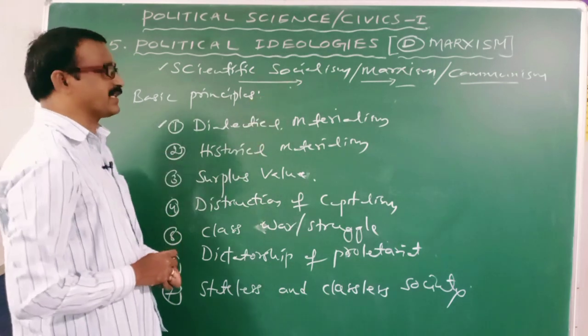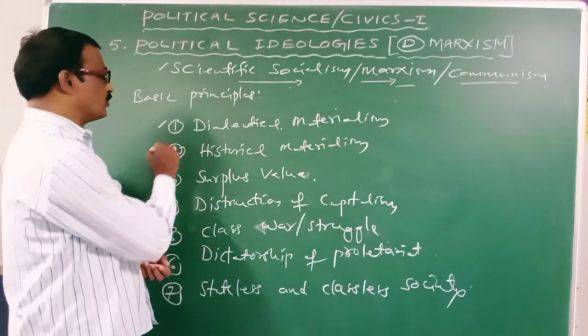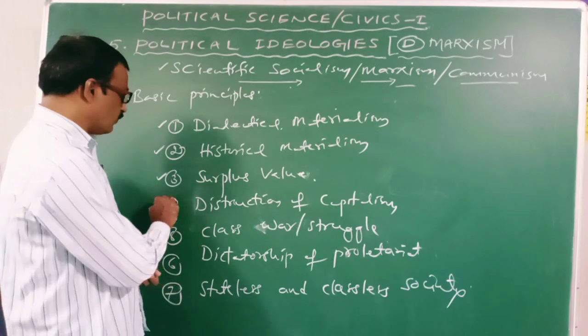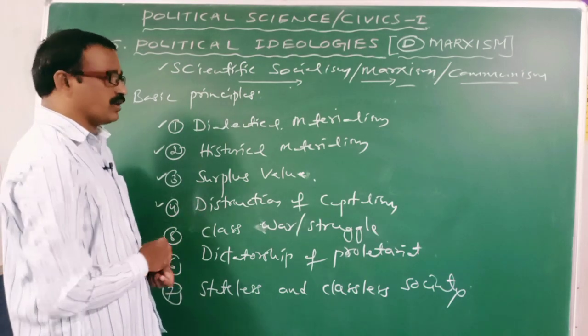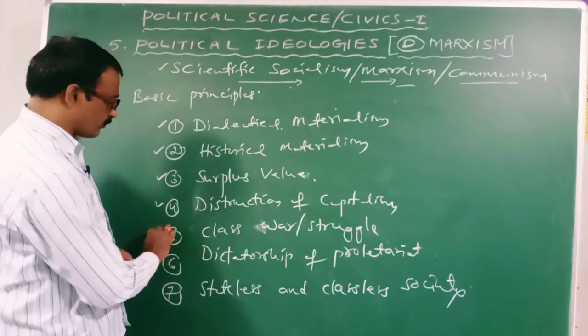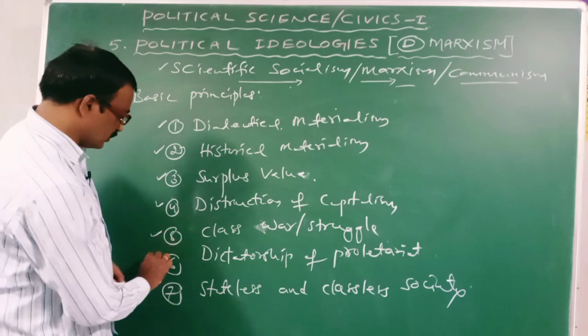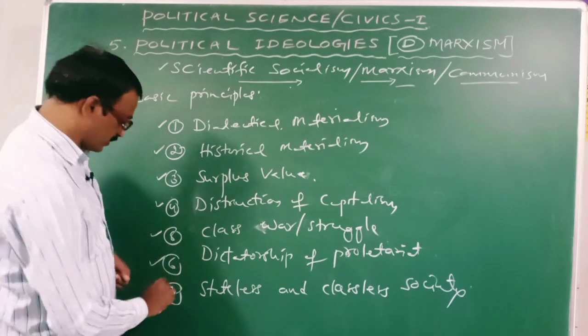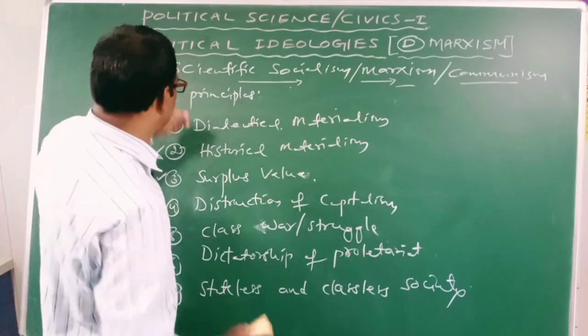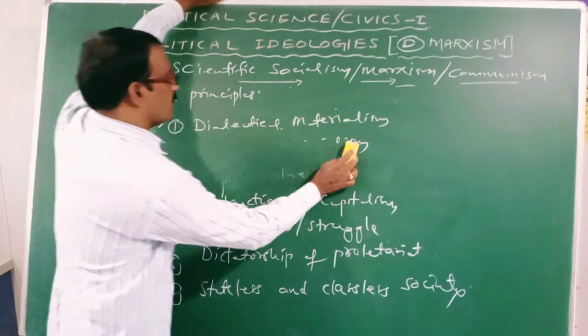First one is dialectical materialism. 2, historical materialism. 3, surplus value. 4, destruction of capitalism. Class war or struggle. Dictatorship of the proletariat and stateless and classless society. Yes, let us discuss them one by one.